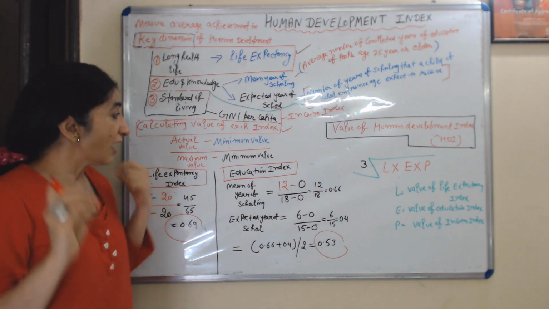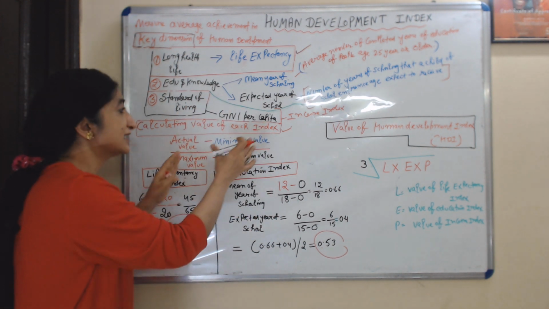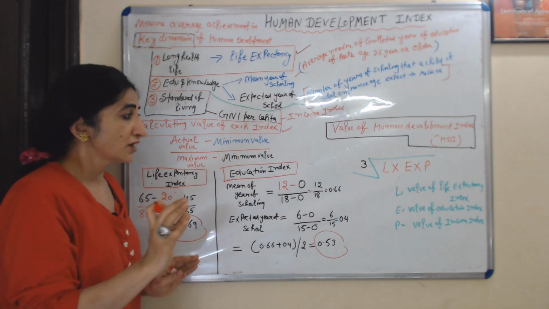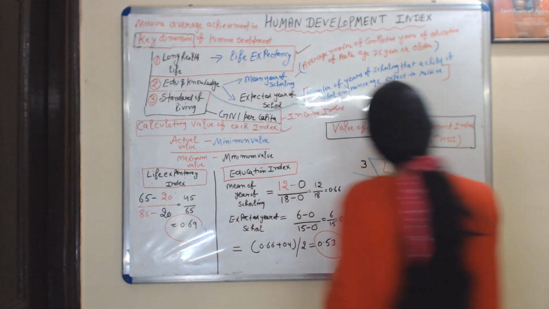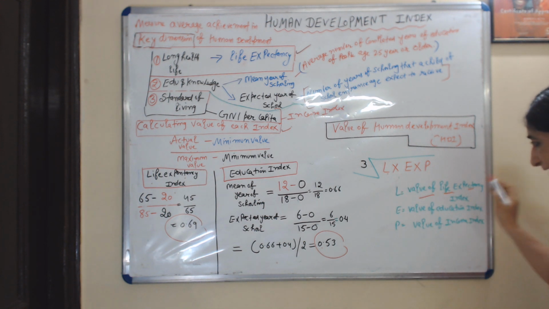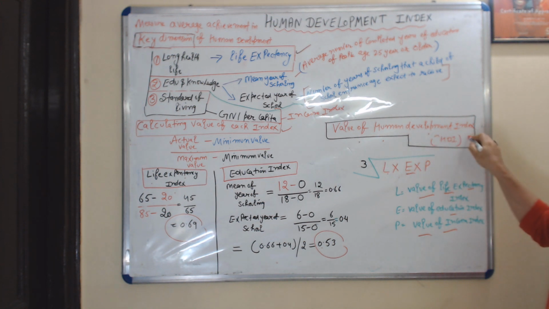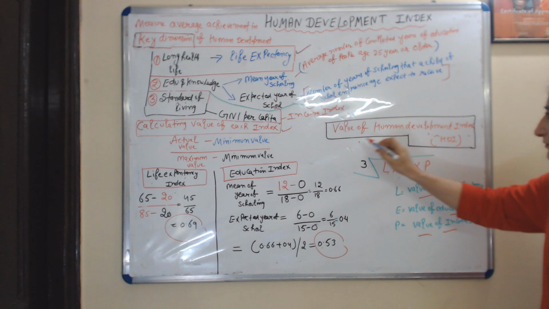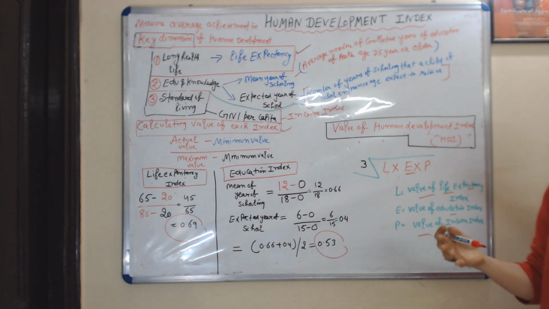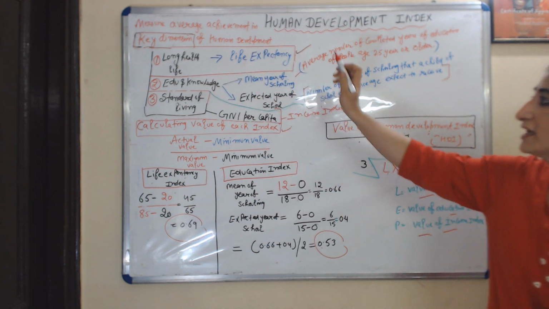Now after getting the value of all three indices, life expectancy index, education index and income index, all values we will put in this formula. In this formula L is the value of the life expectancy index, E is the value of the education index, and P is the value of the income index. This is the formula for calculating the value of the Human Development Index. As I discussed, the Human Development Index basically measures achievement in all three dimensions: education, income and health.